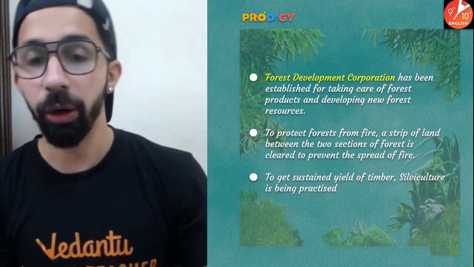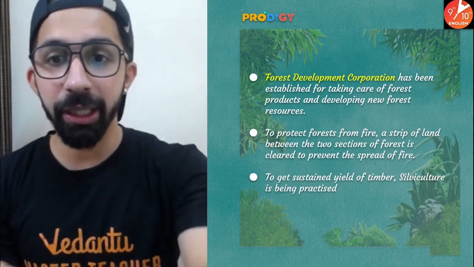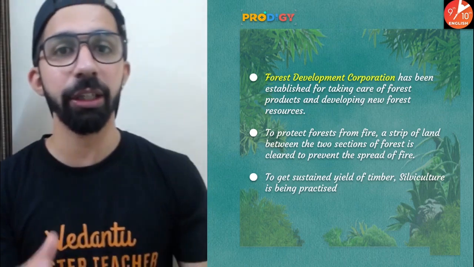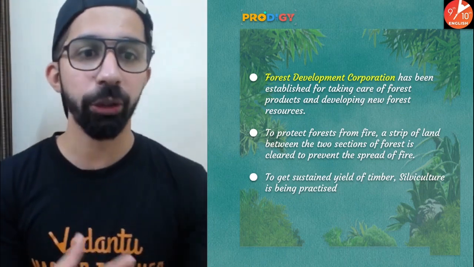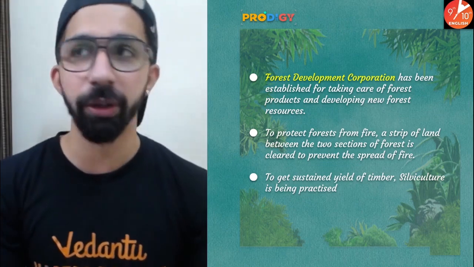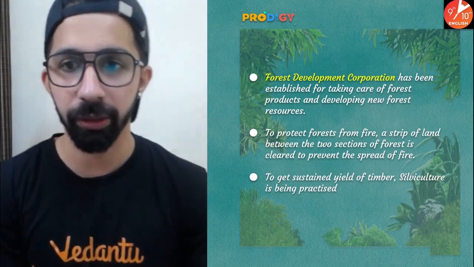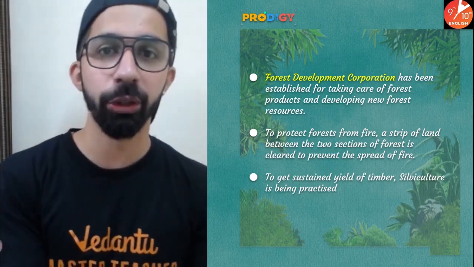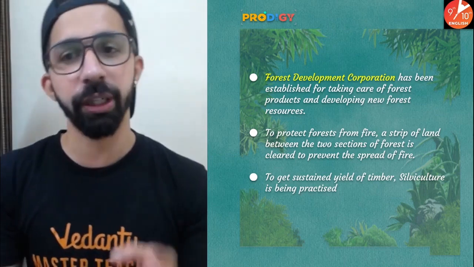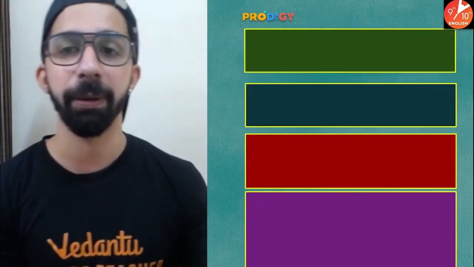To get sustained yield of timber, silviculture has been practiced. Now, what is silviculture? It is basically controlling the establishment, the growth, the health of the forest, to have a good quality of forest and woodland. So that is silviculture: controlling the establishment, growth, health and quality of the forest and the woodland, so that we can get good quality of timber.